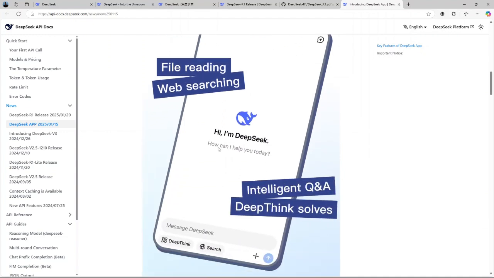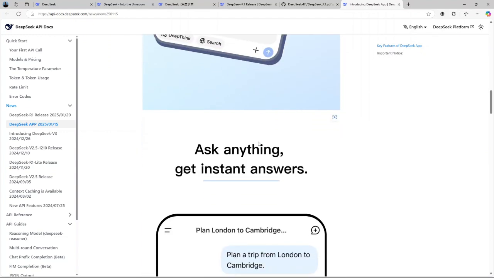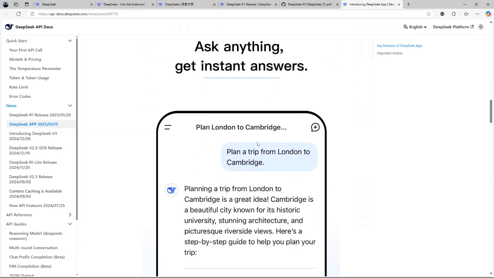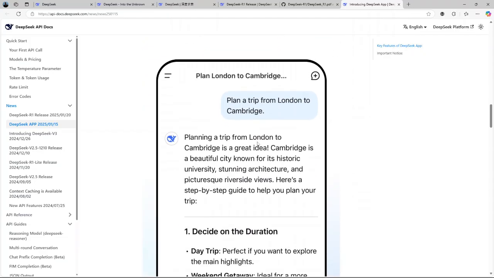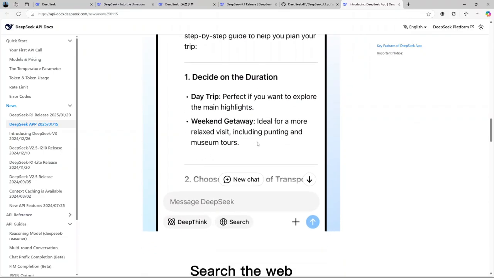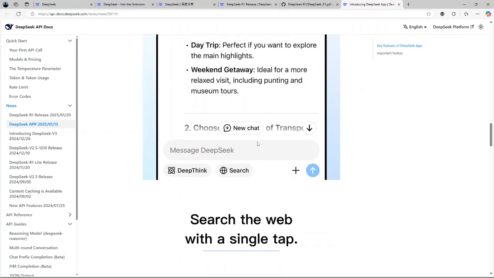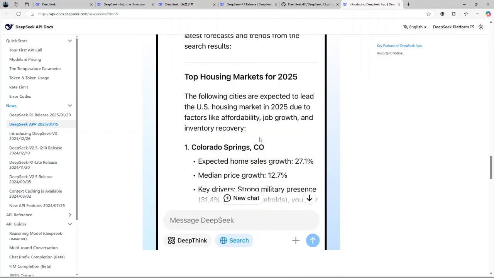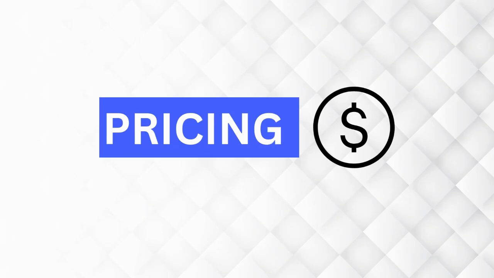API integration. For developers, DeepSeek offers an API platform allowing for seamless integration of its AI capabilities into various applications. The API is designed to be user-friendly and cost-effective, making it an attractive option for businesses looking to incorporate AI into their products. Now let us talk about the pricing of DeepSeek.